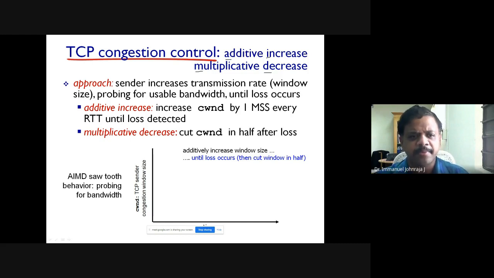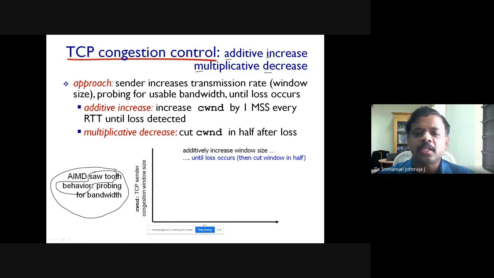The logic is very simple. You can see a sawtooth behavior in AIMD. It is a very interesting phenomenon in TCP congestion control. You can see that graph here. There is an increase, but suddenly it is reduced to half.